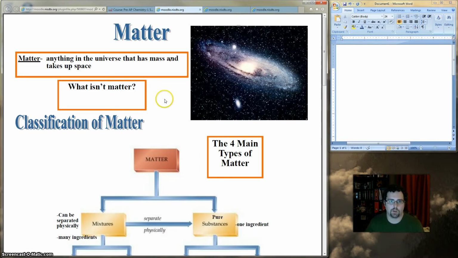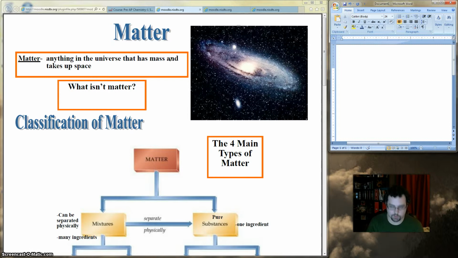Classification of matter. So matter, you guys should already know, is anything in the universe that has mass and takes up space. But what isn't matter? We may have said this before, and I'll give you a hint. You're looking at it right now. Anybody? Hopefully at this point someone has answered. Energy. Energy is not matter. So light, electricity, things of that nature are not considered matter.